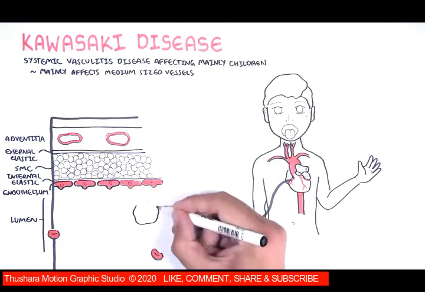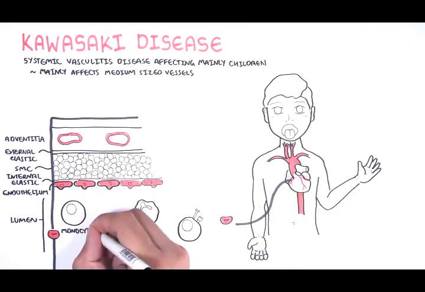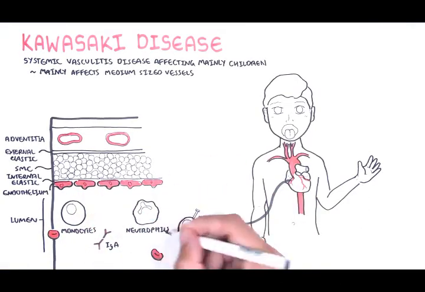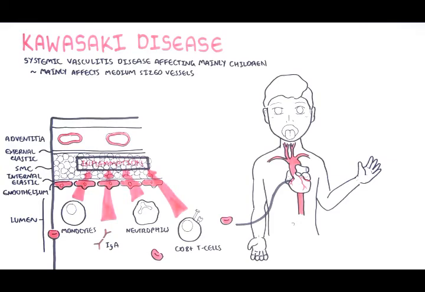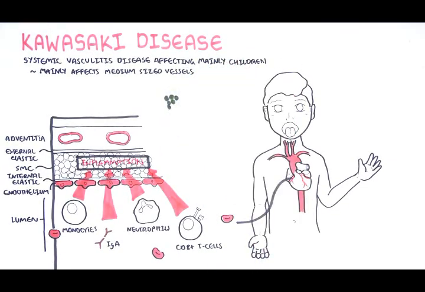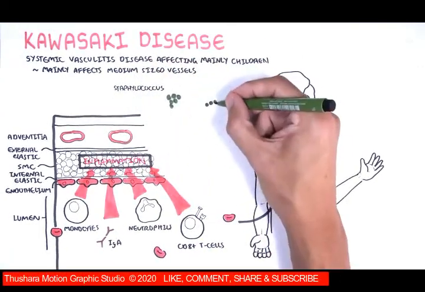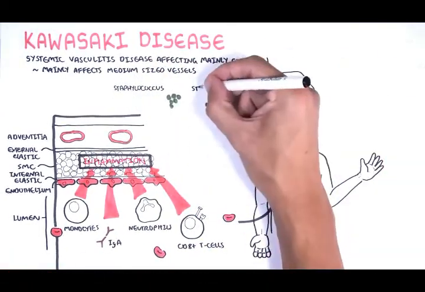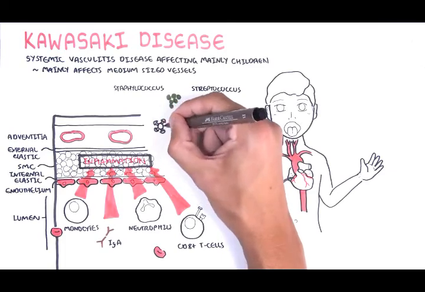The pathophysiology of Kawasaki involves monocytes, IgA antibodies, neutrophils in the acute setting, and cytotoxic T cells. These all play a role in the inflammation of the medium-sized vessel. What is thought to drive this temporary vasculitis is an infection. Theories include Staphylococcus and Streptococcus species, such as from strep throat, and even a viral infection.